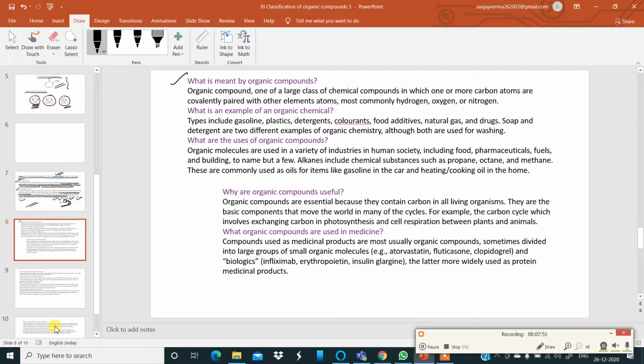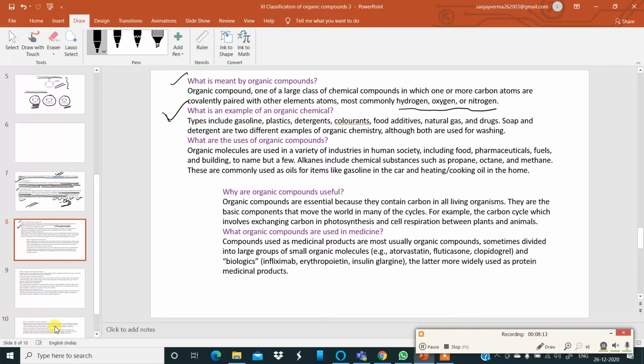What is meant by organic compounds? Very simple question. An organic compound is one of a large class of chemical compounds in which one or more carbon atoms are covalently bonded with other elements' atoms, most commonly hydrogen, oxygen, or nitrogen. Then, what is an example of an organic chemical?